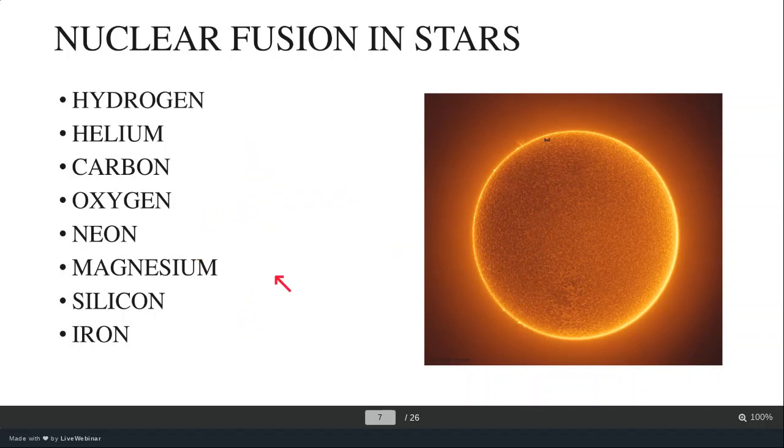But what happens is when a star reaches iron, the energy released in nuclear fusion of two iron atoms forming a heavier atom is not high enough to overcome the force of gravity. So gravity becomes dominating, and the energy released due to nuclear fusion is not sufficient to overcome it. The gravity tries to shrink the star into a smaller size. The outer part of the star goes into a supernova, and the inner stellar corpse of the star keeps on shrinking. So this is what happens.